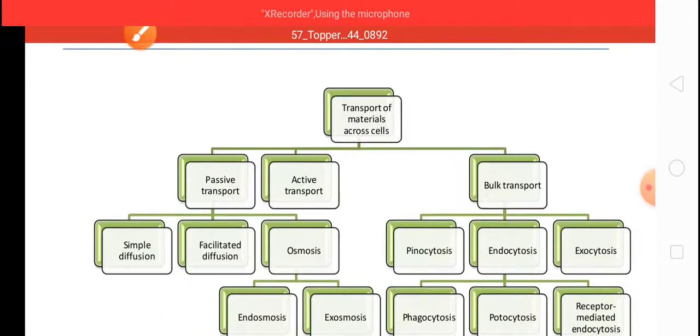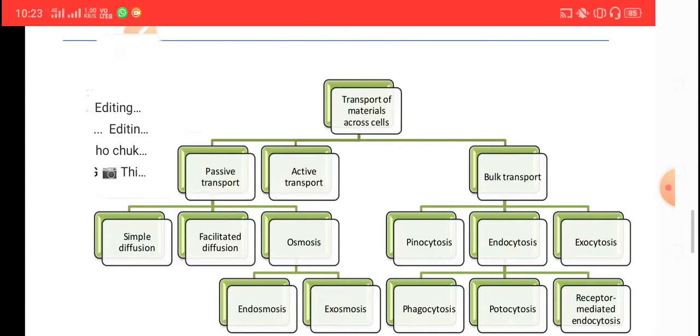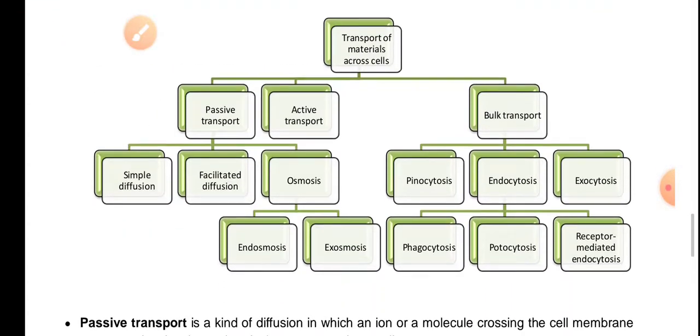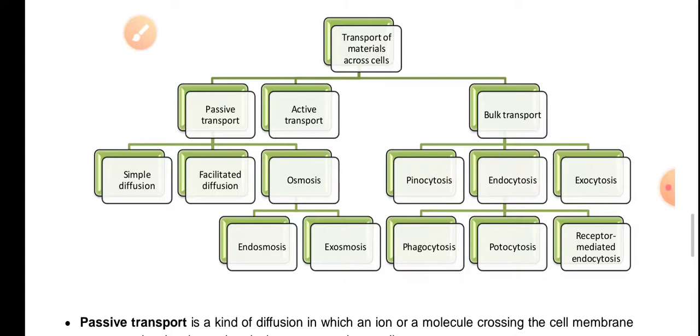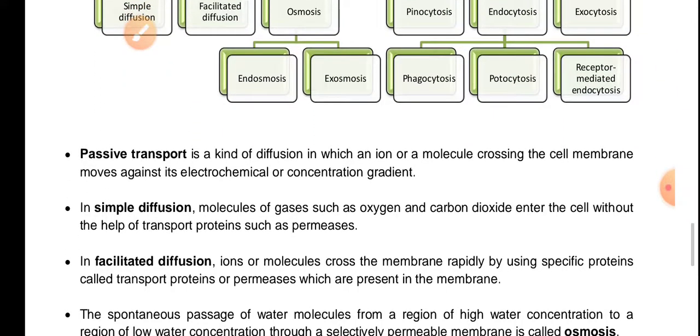Passive transport is divided into three categories: simple diffusion, facilitated diffusion and osmosis. Simple diffusion means molecules or gases such as oxygen and carbon dioxide enter the cell without the help of a transport protein such as permeases.